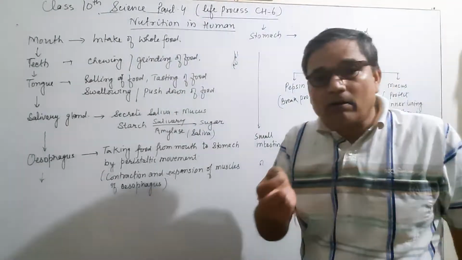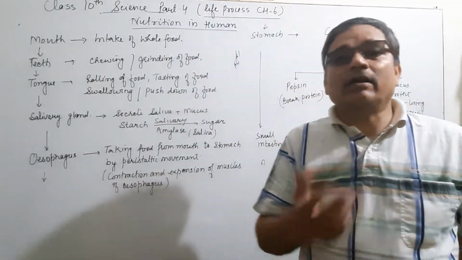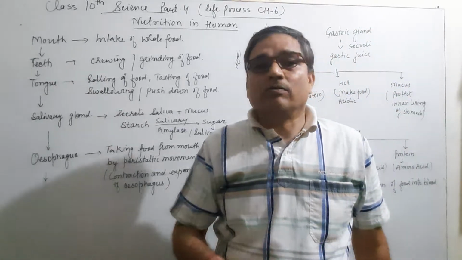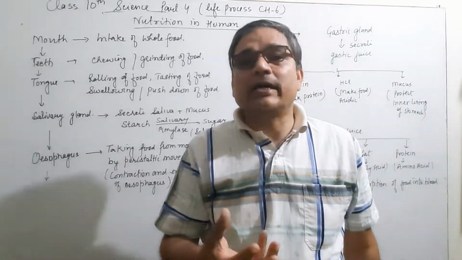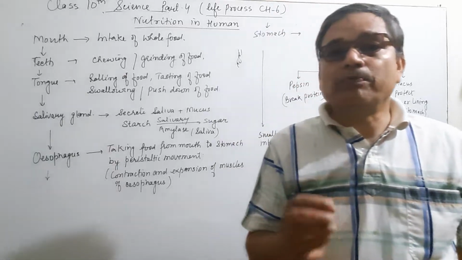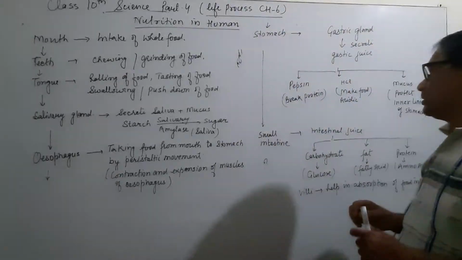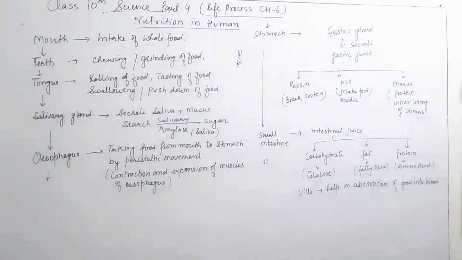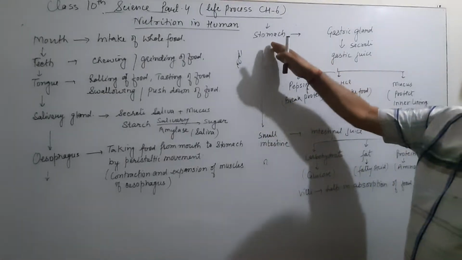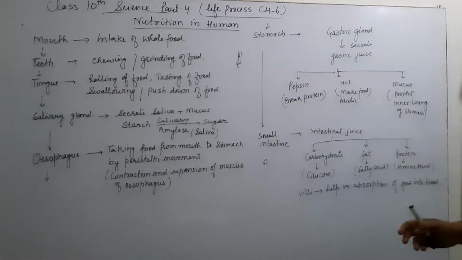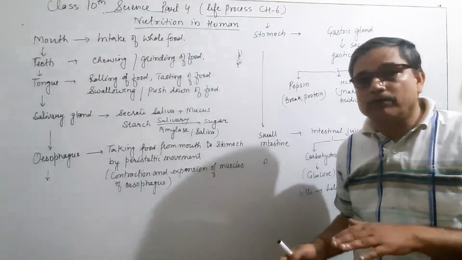If mucus were not present in our stomach, then a disease is possible, that is ulcer. Mucus protects the inner lining of the stomach.